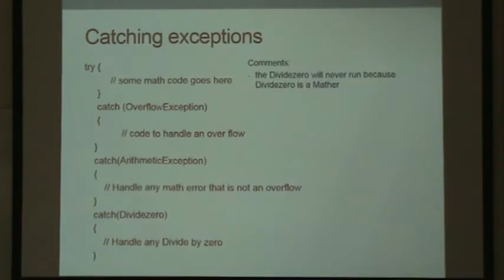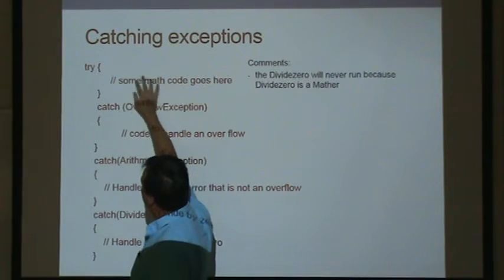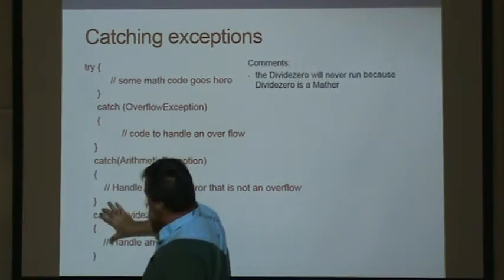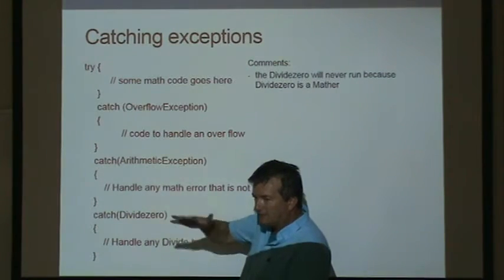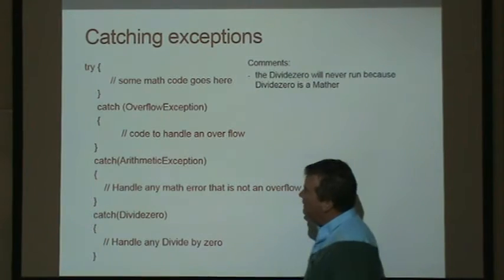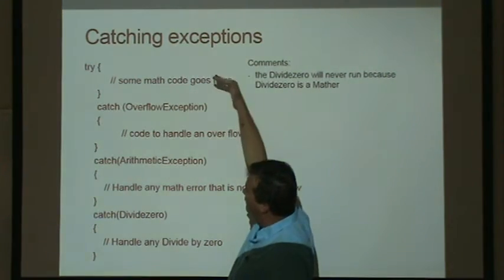So if you had this hierarchy, and then you put some code here, some math-related code, and now we said I want to catch a series of exceptions. So I'm basically adding, on top of the exception stack, a new set of problems that may happen. So I have the overflow exception on the very, very top of the stack.